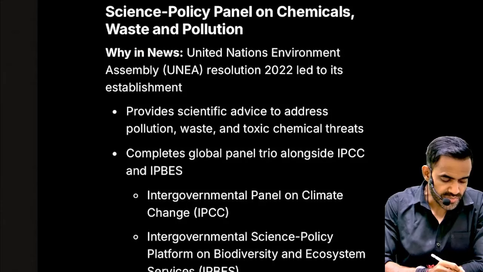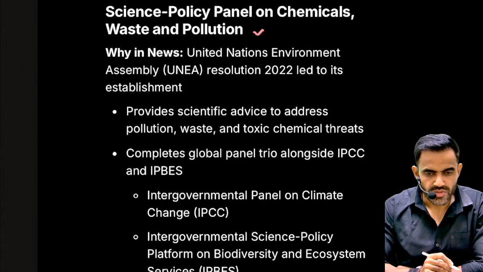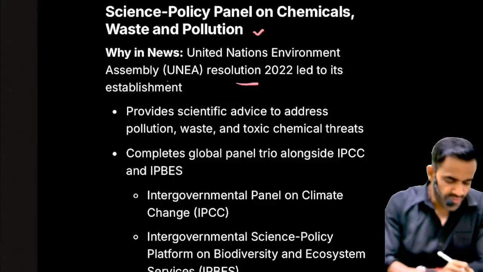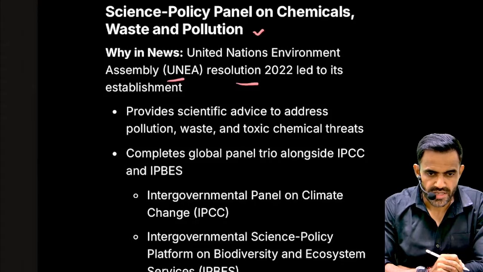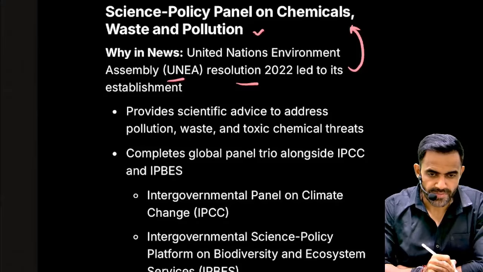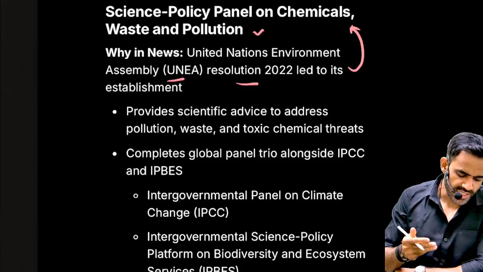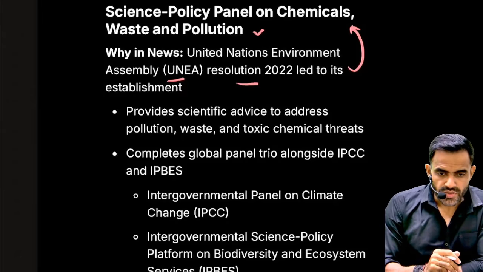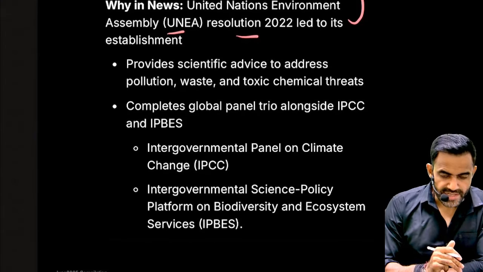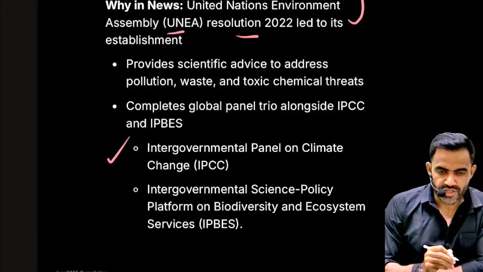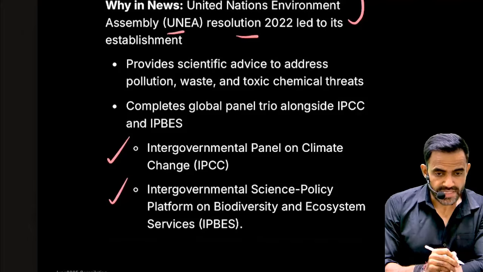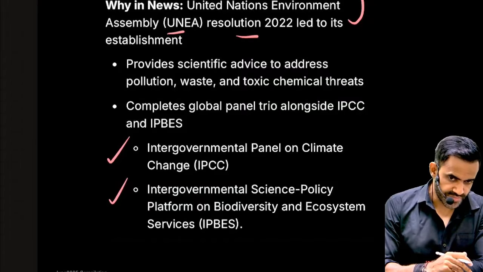Next is related to the Science Policy Panel on Chemicals, Waste and Pollution. It focuses on three things: chemicals, waste and pollution. In 2022, there was a resolution of UNEA, that is United Nations Environment Assembly. Subsequently, this panel has now been formed. That means the recommendation was of 2022, and now it has been formed. As the name suggests, it is going to focus on chemicals, waste, pollution. So it is going to supplement the existing two organizations. One is IPCC, that is Intergovernmental Panel on Climate Change, and one is IPBES. What is IPBES? It is Intergovernmental Science Policy Platform on Biodiversity and Ecosystem Services.